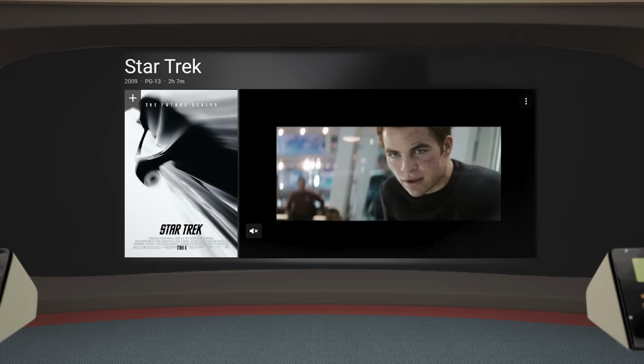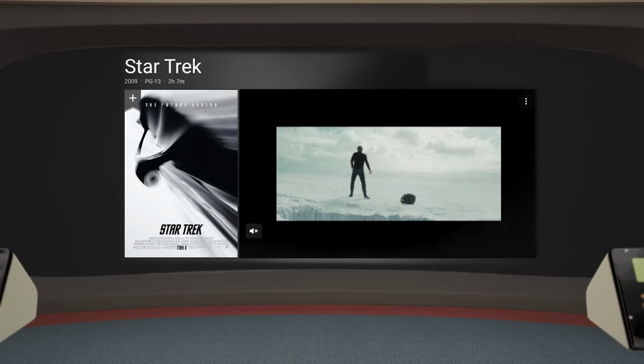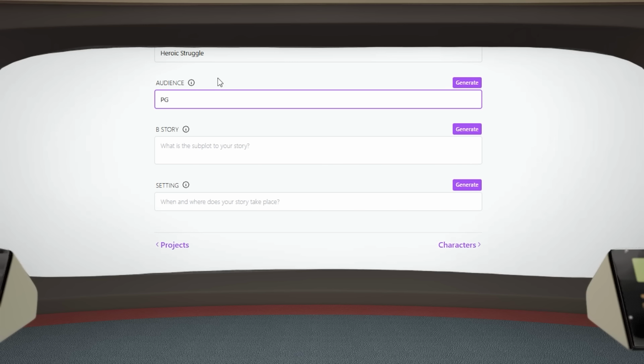What is the target audience for this film? Computer, what was the rating of Star Trek 2009? Star Trek 2009 was rated PG-13. Let's make it the same rating. It's the same demographic. Confirmed.